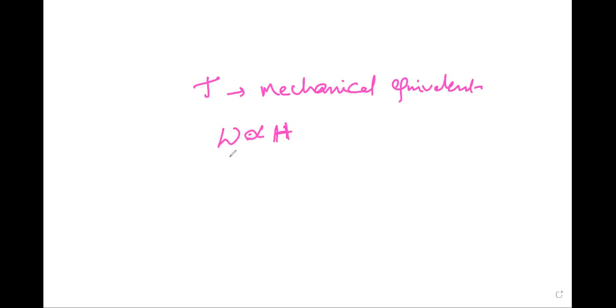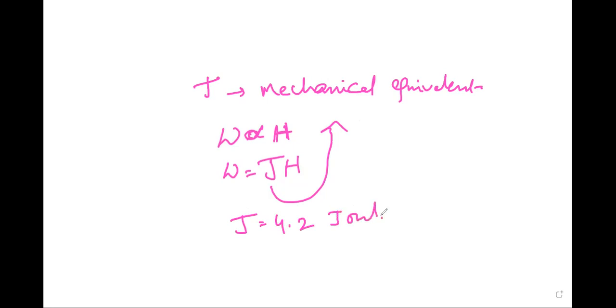So when a definite amount of work is done, a certain amount of heat is produced. If some work is done on a body, it produces some heat, so W, the work done on a body which produces heat, is proportional to H. Then W is equal to J into H, where J is the mechanical equivalent. J is also called Joule's constant, and its value is 4.2 joules per